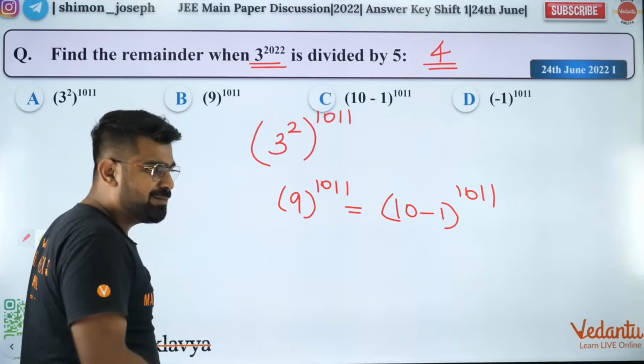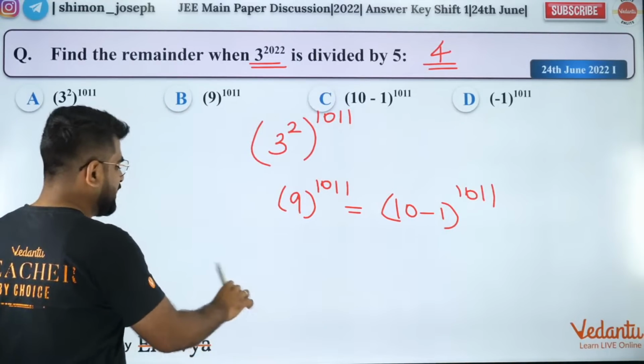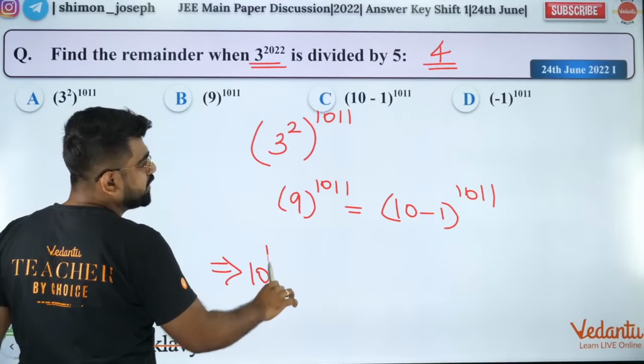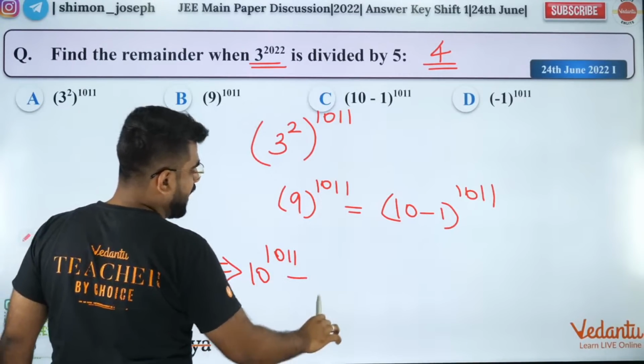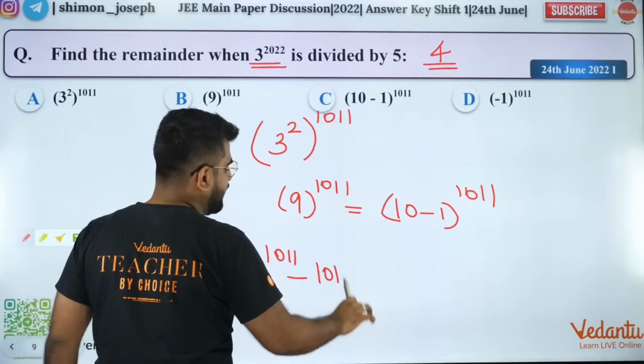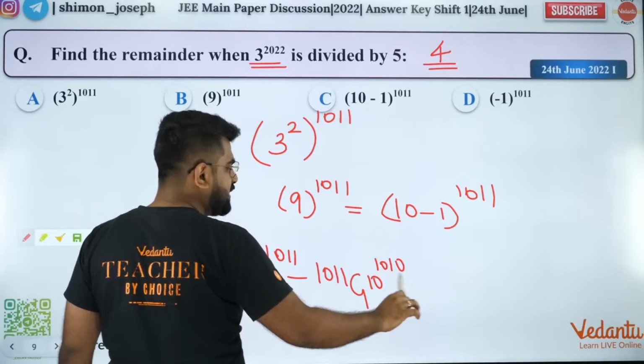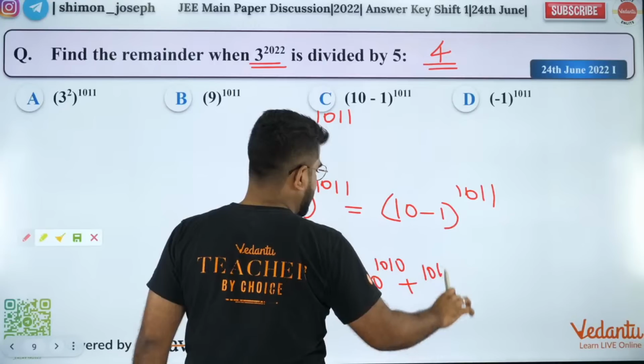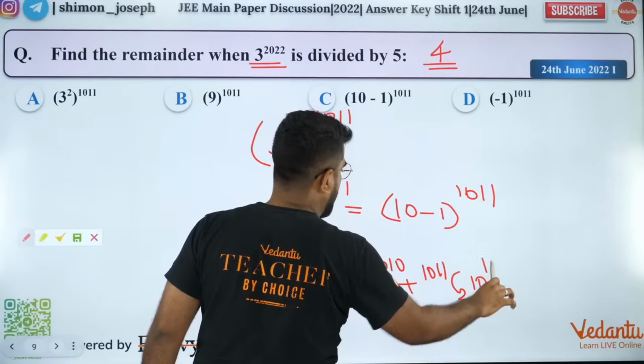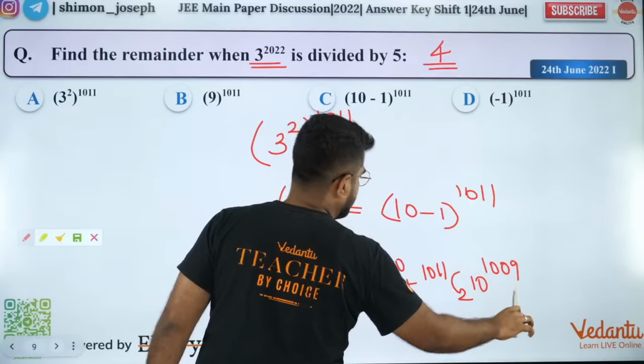You can directly open it. It is going to be 10 to the power 1011, then minus 1011 C1 10 to the power 1010. Like that, it will keep alternating. Then 1011 C2 10 to the power 1009, and so on.